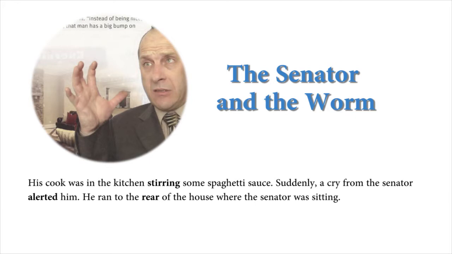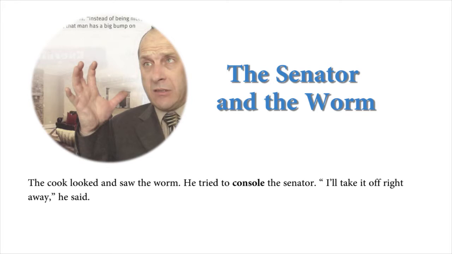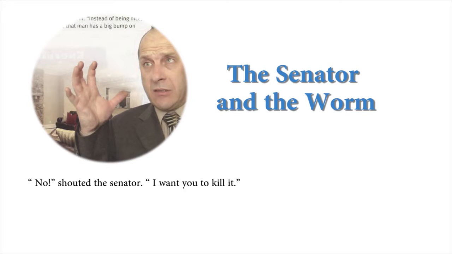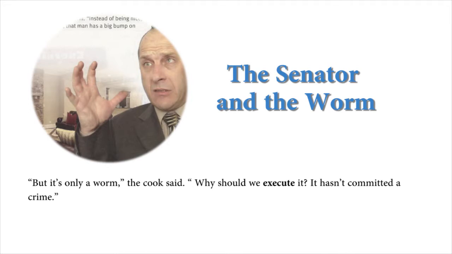He ran to the rear of the house where the senator was sitting. The cook looked and saw the worm. He tried to console the senator. "I'll take it off right away," he said. "No!" shouted the senator. "I want you to kill it." "But it's only a worm," the cook said. "Why should we execute it? It hasn't committed a crime."